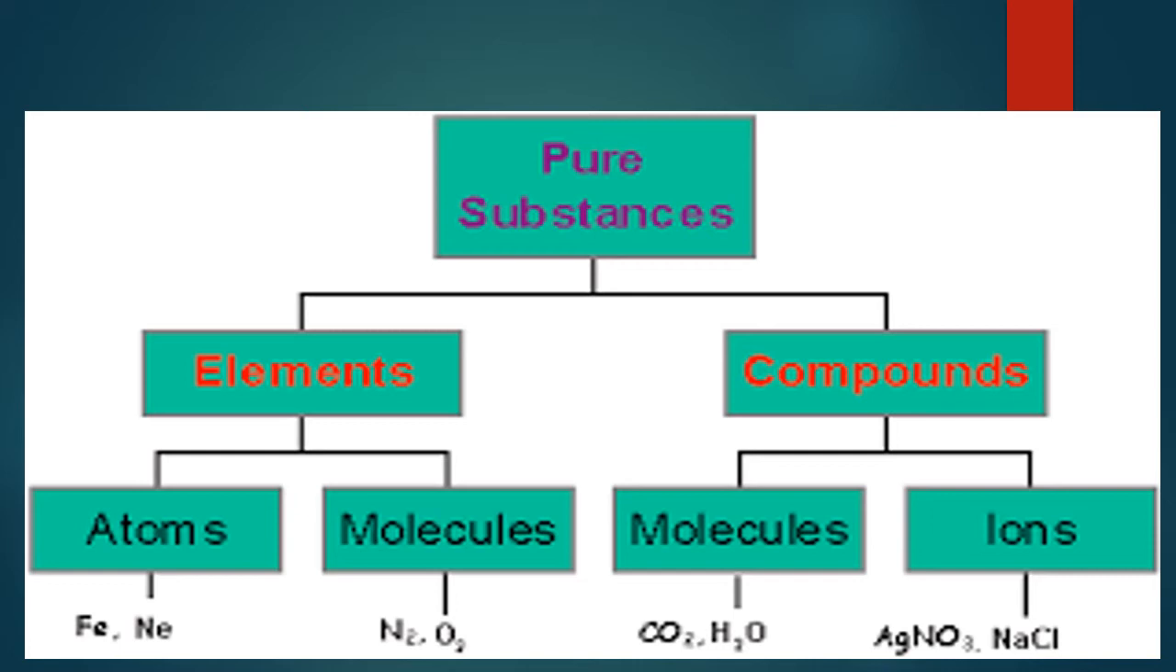Come to the molecules of the compounds. In these molecules of the compound, different kinds of atoms are found in a definite ratio. Ionic compounds are also there, but why do we have to differentiate the ions? In ionic compounds, both the positive ion and the negative ion, that means cations and anions, are present. In ionic compounds, the ionic bond is formed, while in the molecules of compound, a covalent bond is formed. That will be discussed in higher classes.